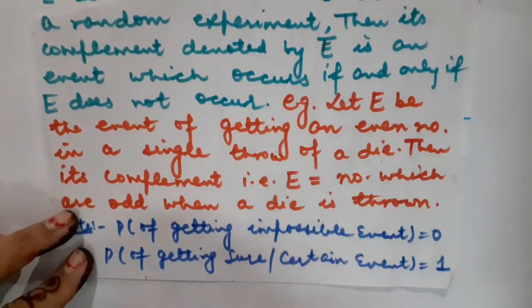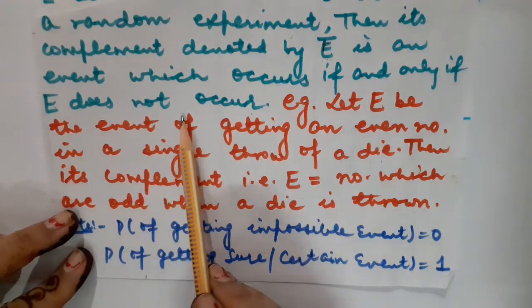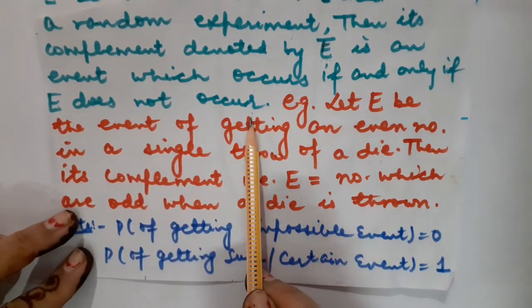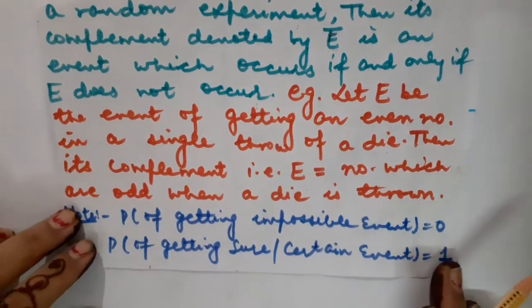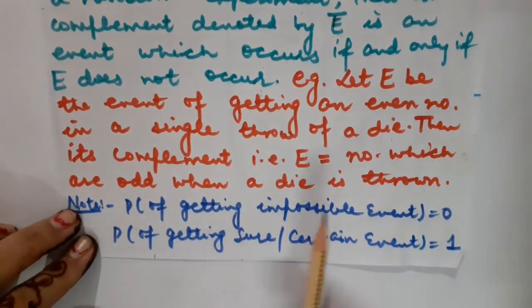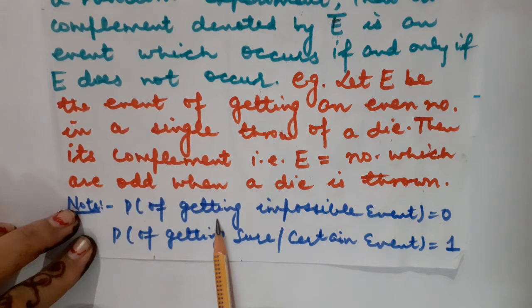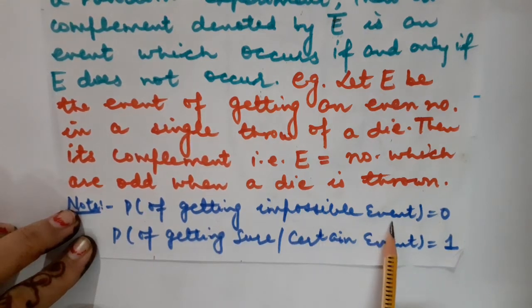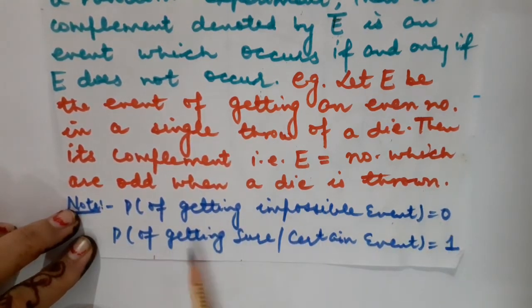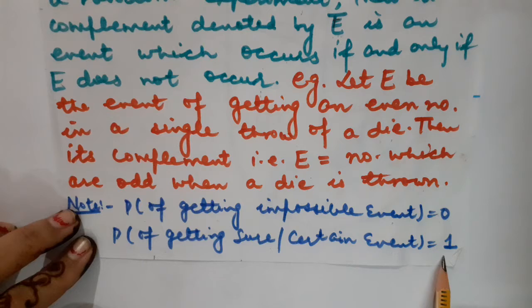So in its complement we are supposed to take those very outcomes which are not going to occur in the event itself. Got it? Okay, one important note that I have already explained: the probability of an impossible event is 0, and the probability of the sure or certain event is always equal to 1. Okay?